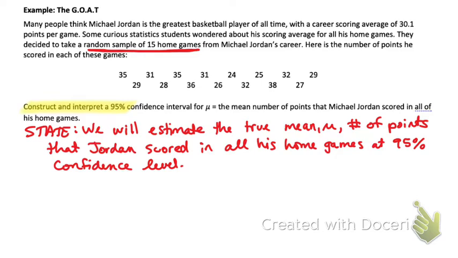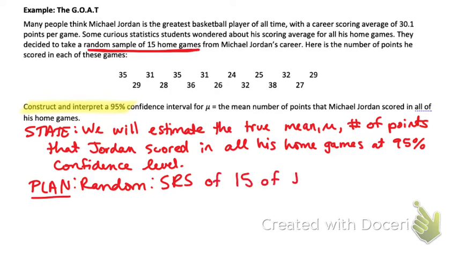We know that it's 30.1 in all of his games, but we need to see what it is in his home games. So we have taken a sample of 15 of his home games, and that's what we're about to find out. All right, now we're going to plan. Random. Do we have a random sample? Yes. It says so. We have an SRS of 15 of Jordan's home games. So far, so good.